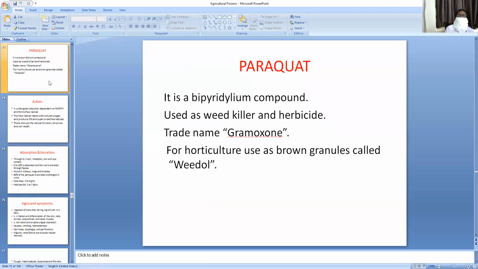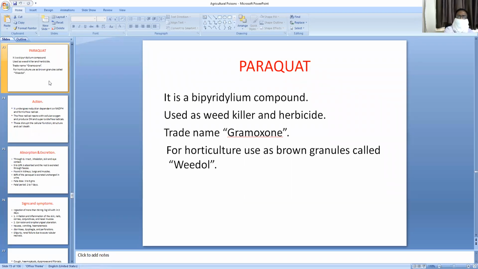Paraquat. Another important poisoning is paraquat or diquat. It is a bipyridinium compound used as a weed killer and herbicide. Trade names are Gramoxone and Vidal. You are all well familiar with this Gramoxone. For horticulture, it is used as brown granules called Vidal.